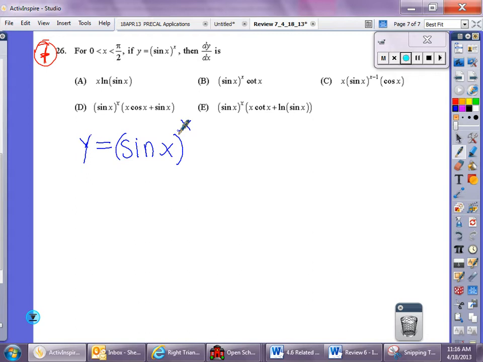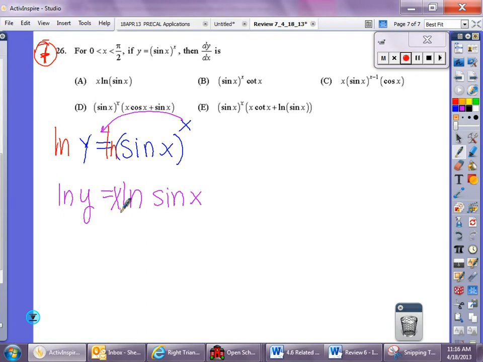Let me just make sure I remember what the question is. dy dx. All right. So we good so far? So what else would we do? We would then get ln of y is equal to the ln of sine of x, but then that x I'm going to bring into the front. So I'm going to sneak that in. Are we good? All right.